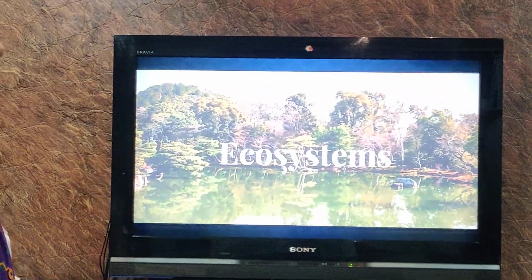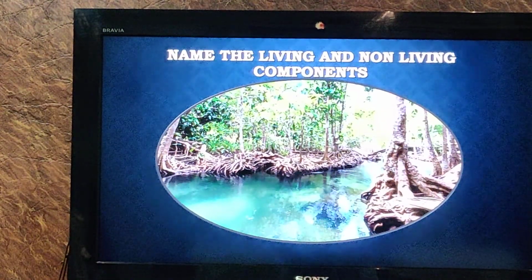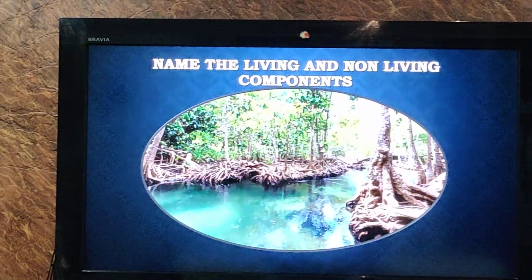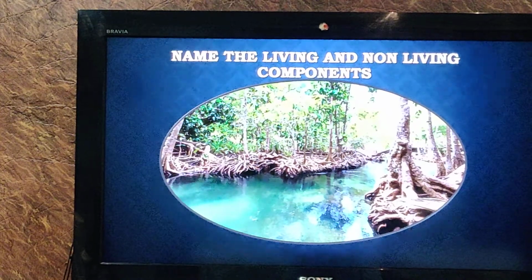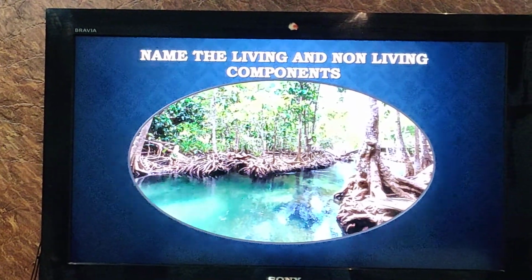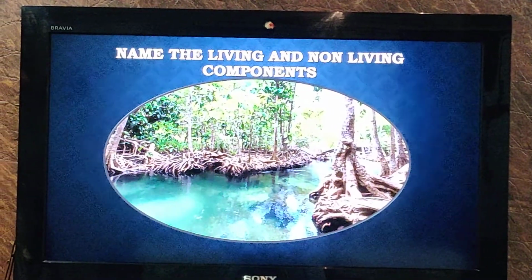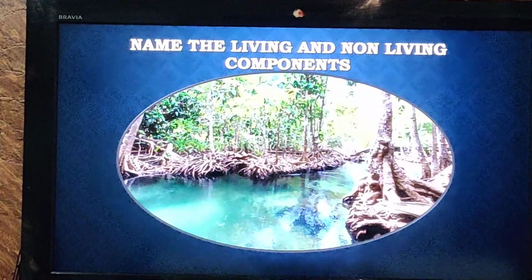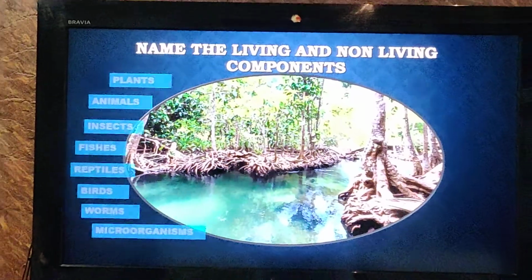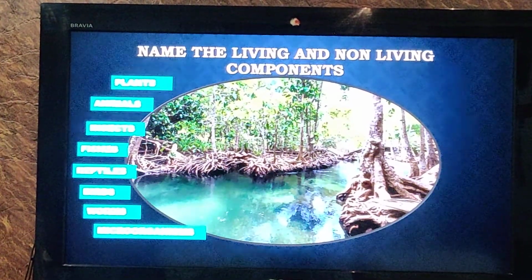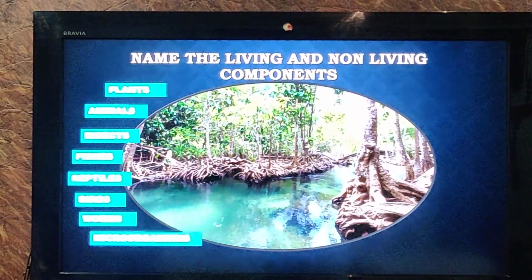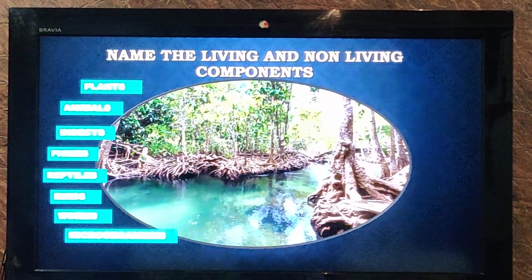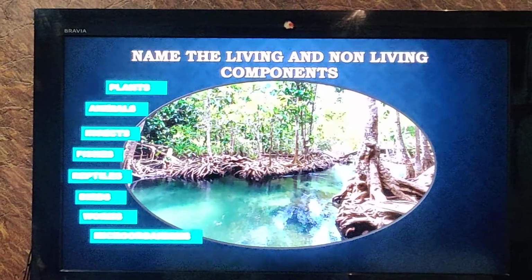So, ecosystems. Look at this picture, children. It is a forest ecosystem. Okay, it's such a beautiful place. You have both living and non-living organisms living here. Now just think about the living organisms living here and also jot down the non-living organisms in this ecosystem. Okay, so it would be plants, animals, insects, fishes, reptiles, birds, worms or microorganisms. These are the living organisms living in this ecosystem.